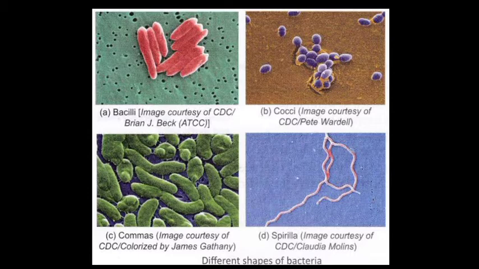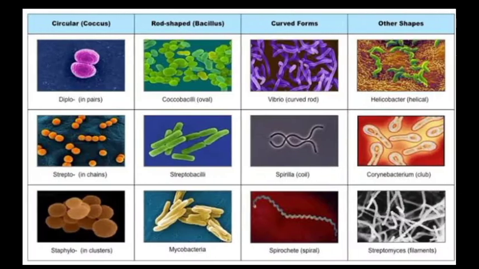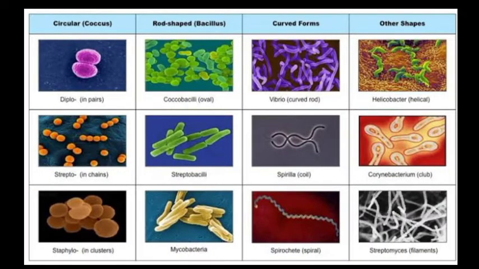Let's see some examples here. Bacilli are rod shaped, cocci are spherical shaped, comma shaped is the vibrio bacteria. Spirilla are spiral bacteria. See, circular bacteria: we have diplococci, streptococci, staphylococci. Rod shaped: coccobacillus, streptobacillus, mycobacteria. Curved forms: vibrio, spirilla, spirochete.